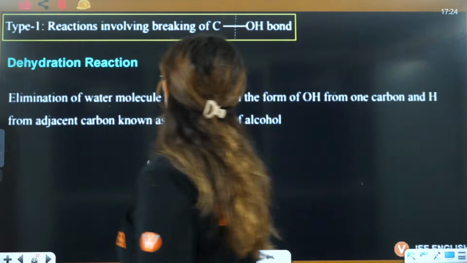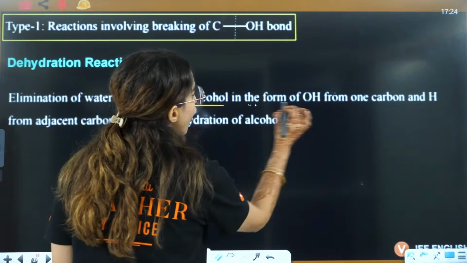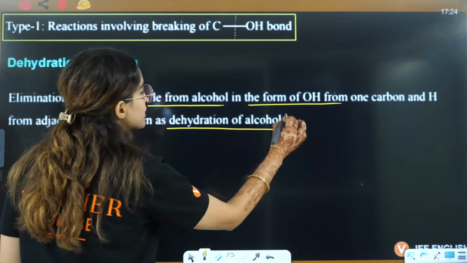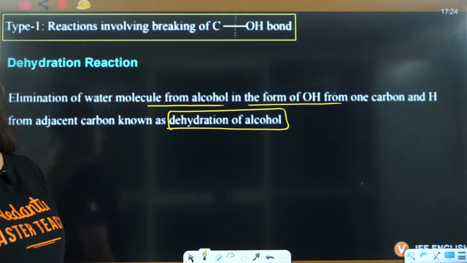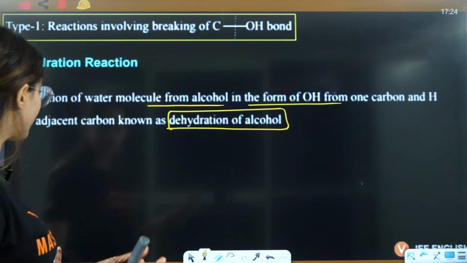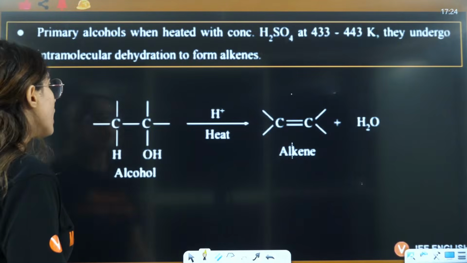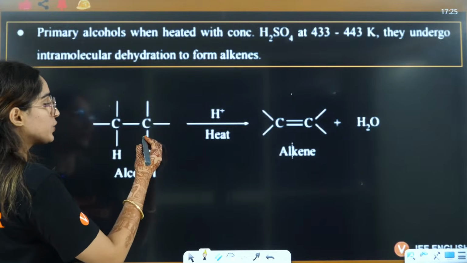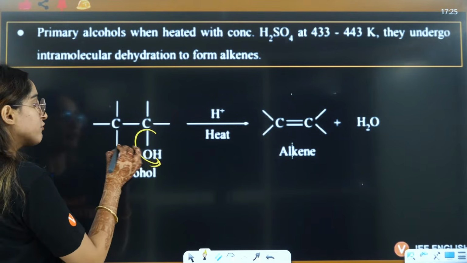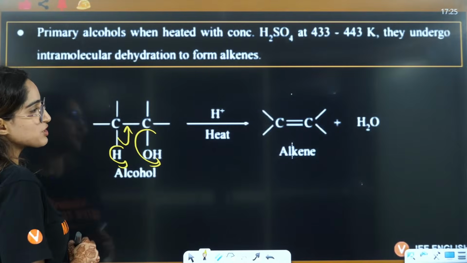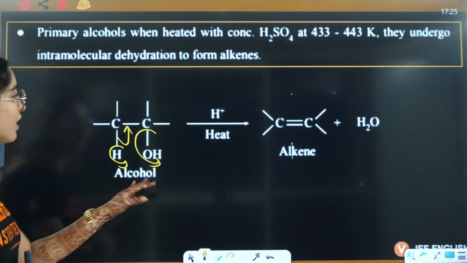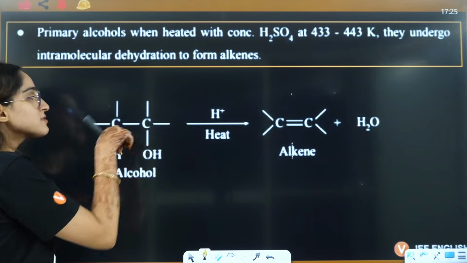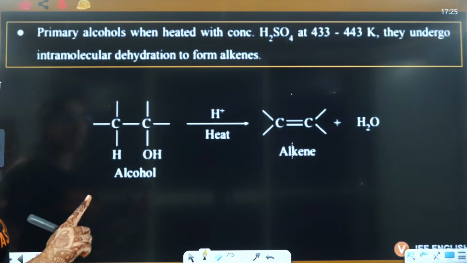Elimination of water from the alcohol, from the OH carbon and the adjacent carbon, is known as dehydration, and all these reactions we have already done. That's why I feel that it should be completed by today, but let's see. Phenol is going to be something new for you, because in phenol you will see new reactions. So this OH will leave, this H will leave, and here you will have the formation of an alkene, because here we have the breakage of this carbon and OH bond. That is the reason this is under type 1 mechanisms.